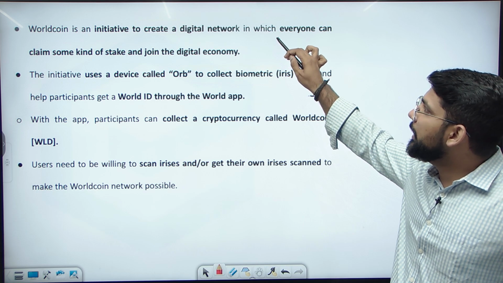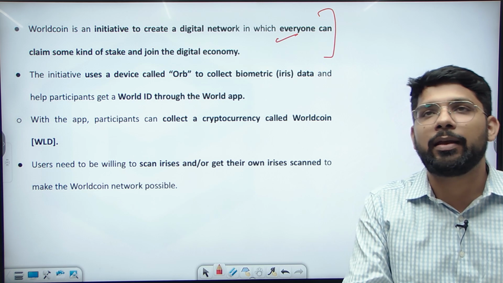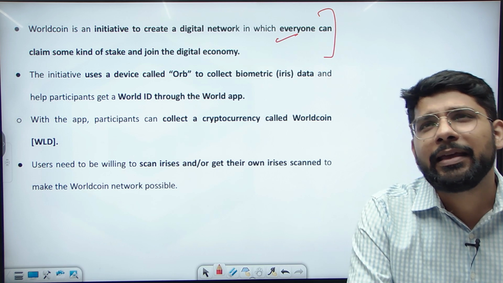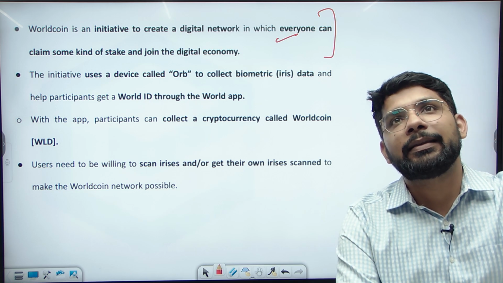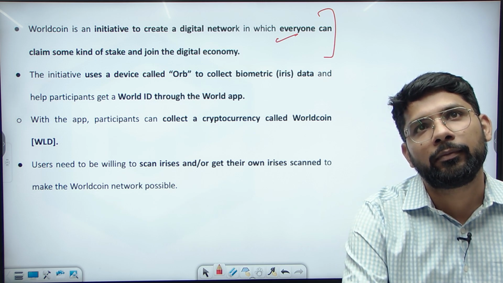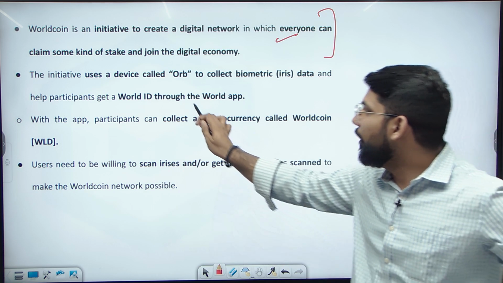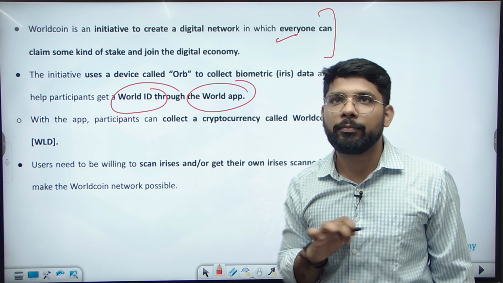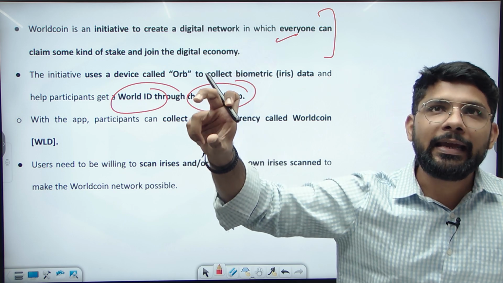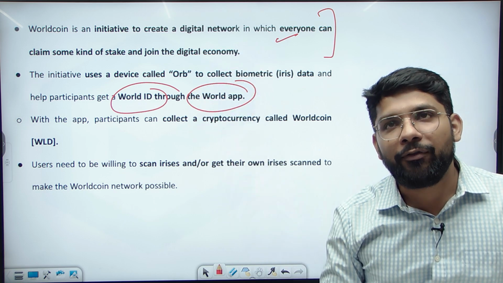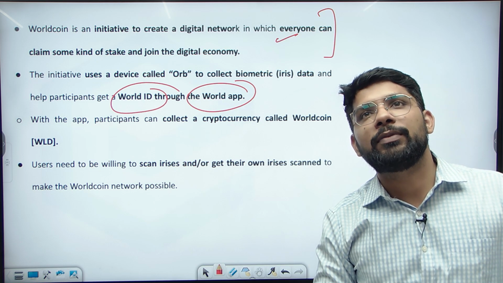Worldcoin is an initiative to create a digital network in which everyone can claim some stake to join the digital economy. There is a device named Orb, which will collect the iris print. And it will create your World ID through the World App. Means they will take the iris print, enroll you, and give you a World ID, and you can do this through the World App. After creating your World ID, you are able to buy the Worldcoin and you will be a part of this digital economy.